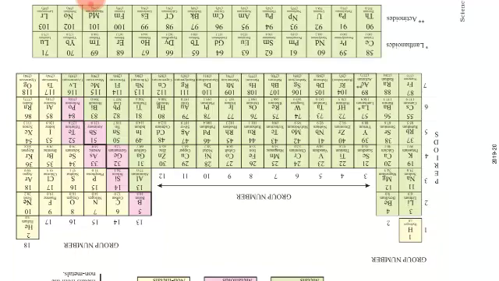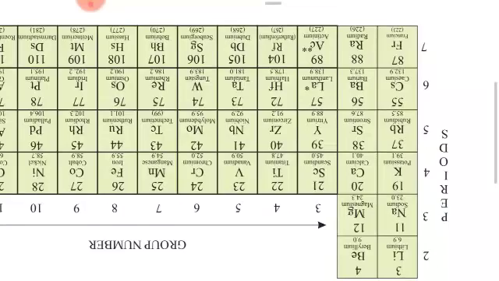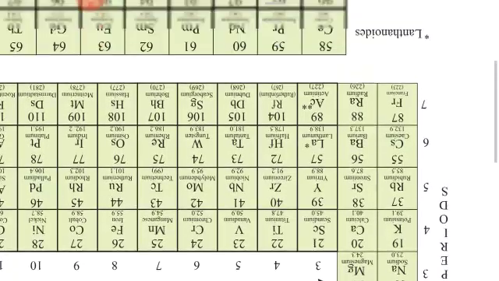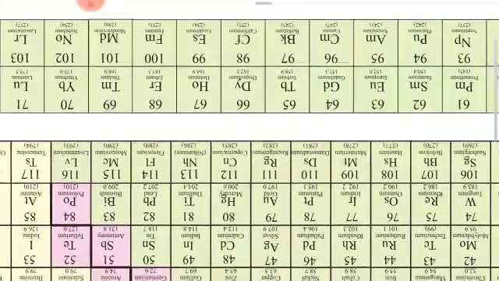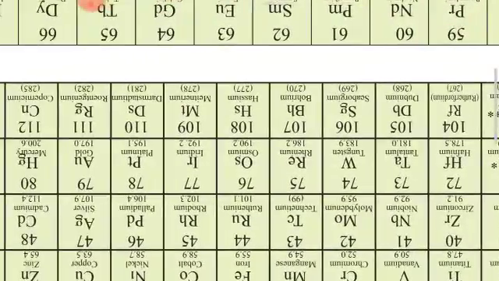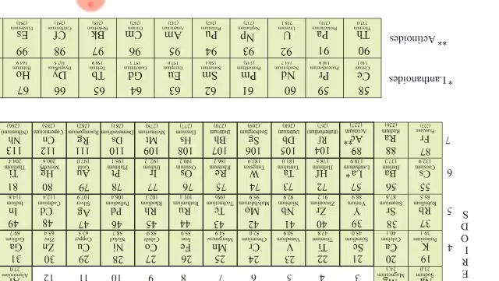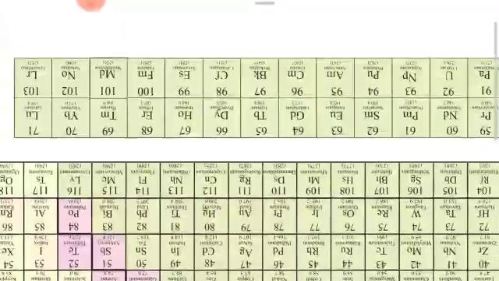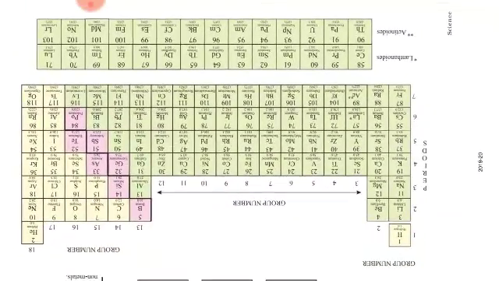How did 58 come there? So you can see over here, after the 56th element comes the 57th element, lanthanum. After lanthanum, from here 58 to 71 is a continuous series, and again here it continues from 72 with the continuing line. In the same way, from 89 actinium the actinoid series will start, and it is complete up to the 103rd element. So this is the modern periodic table, which you have to keep in mind.